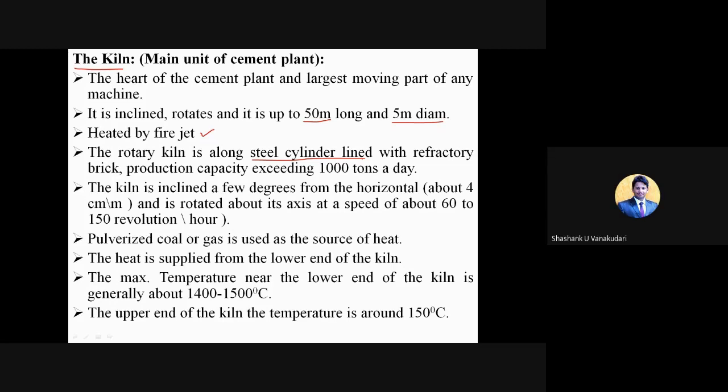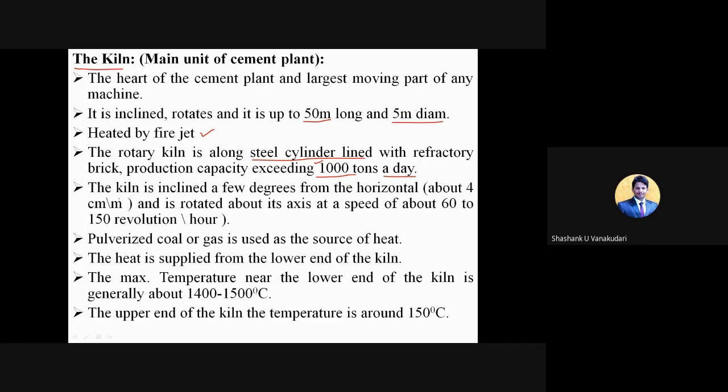So to avoid that, they provide a protecting layer using refractory bricks. The production capacity exceeds 1000 tons in a day when we run this rotary kiln 24 by 7, so we need to provide certain safety precautions to this rotary kiln.